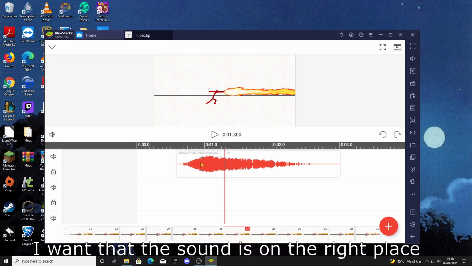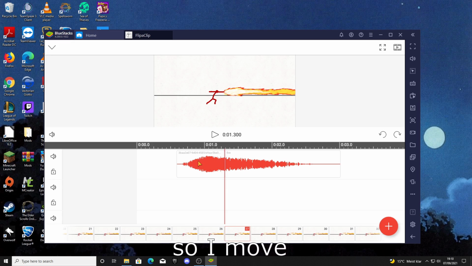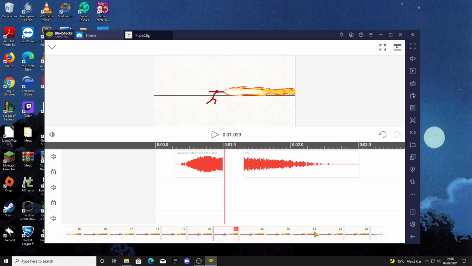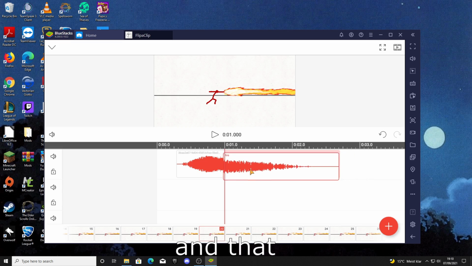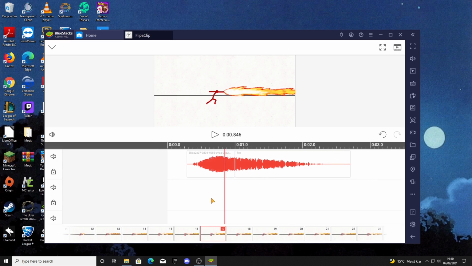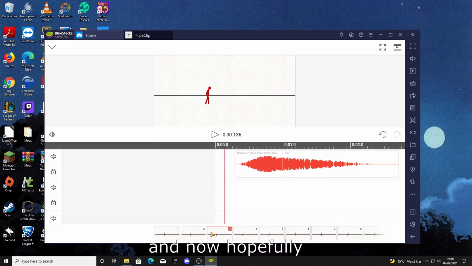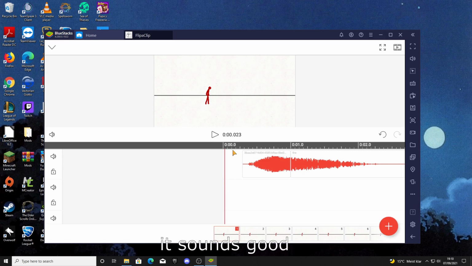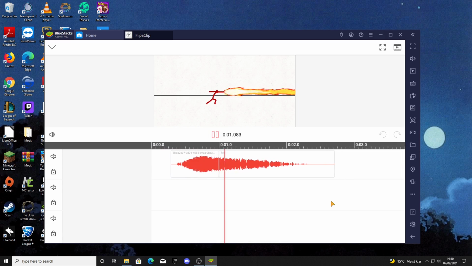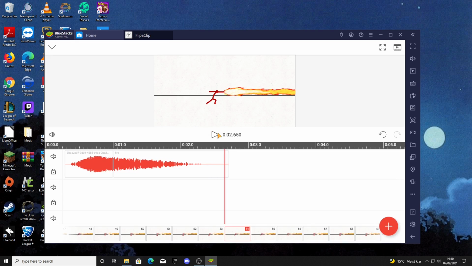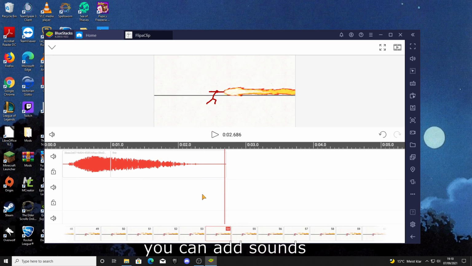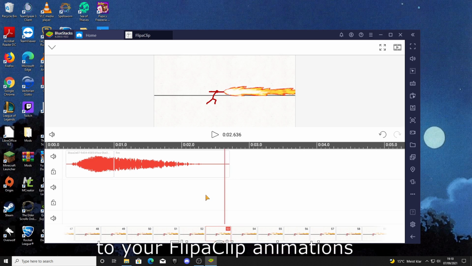And at the end, I want the sound to be in the right place, so I move it there, and there, and now hopefully it sounds good. And that's it. This is how you can add sounds to your FlipaClip animations.